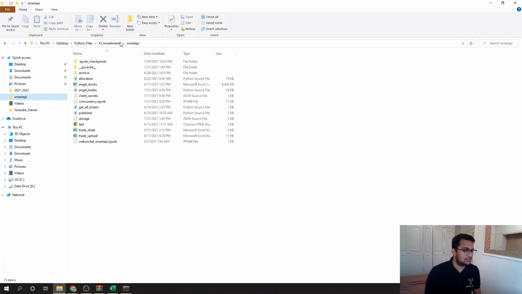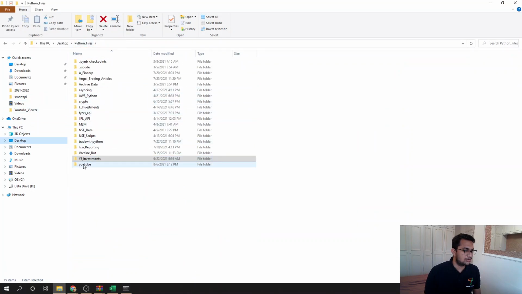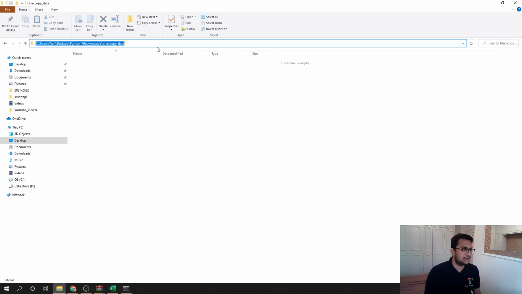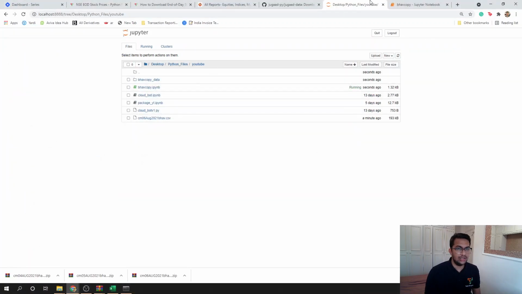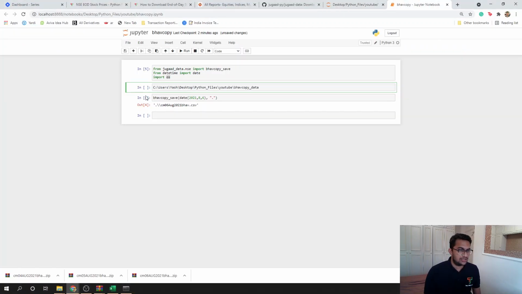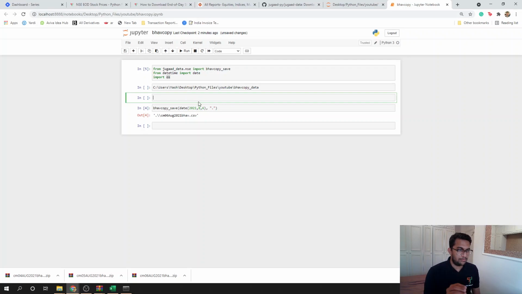It should be YouTube bhavcopy data, and let me just copy the path and paste it here. So if I want to convert that path into something that can be accepted by Python, I'll just say data path equals os, which is our operating system, dot path dot join, that joins all this path that's there.